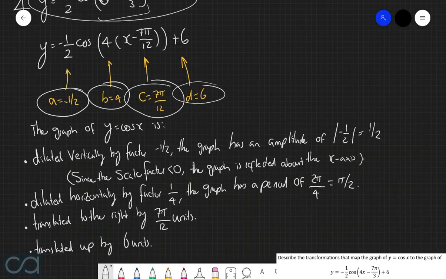And that's that. So in summary, the graph of y equals cos of x is being dilated vertically by a factor of -1/2, which therefore means that the graph will now have an amplitude of 1/2, and it's also reflected about the x-axis. It's also going to be dilated horizontally by a factor of 1/4, so the graph now has a period of π/2, and it's also translated to the right by 7π/12 units, and up by 6 units.